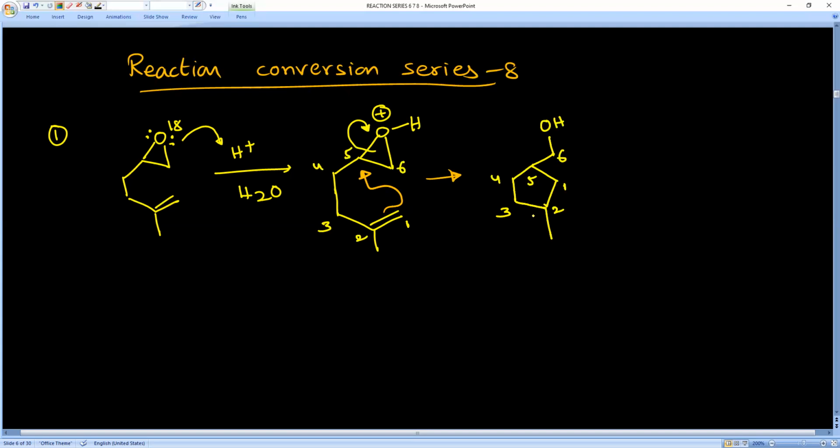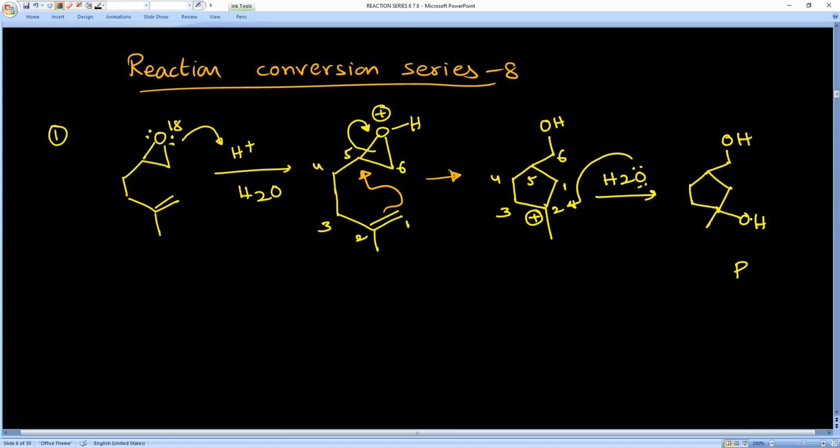Second carbon donating electrons to first carbon, therefore second carbon gets positive charge. It is already tertiary carbon, therefore no question about rearrangement. Next one, water molecule can make a bond with this carbon atom. This is major product. As oxygen donating electron gets positive charge and finally releases H+. This is compound P.